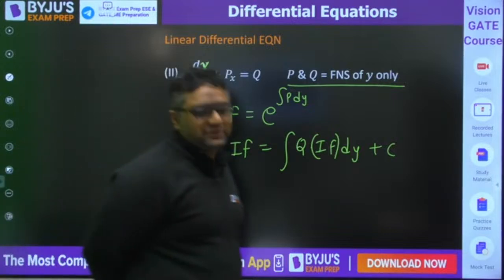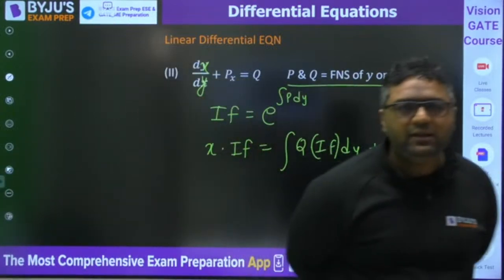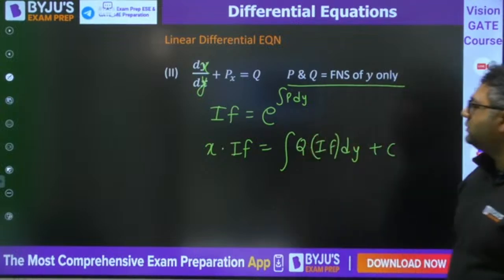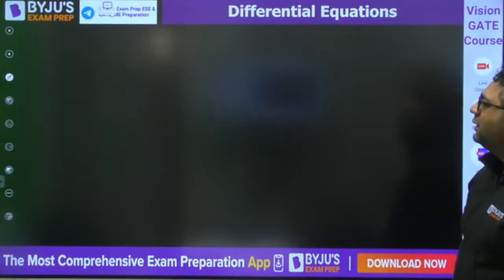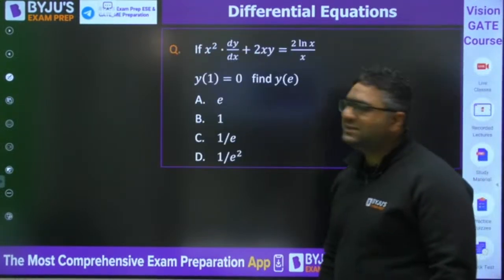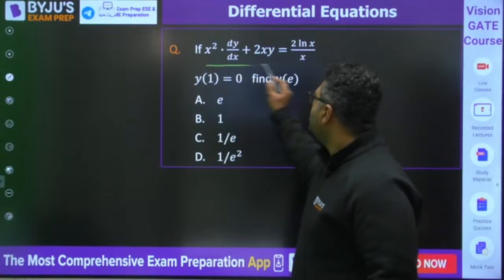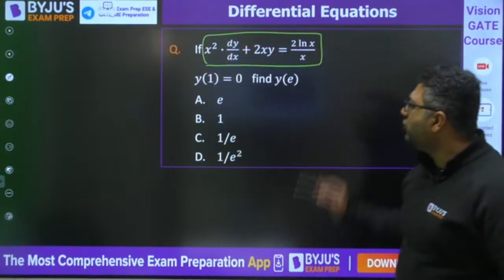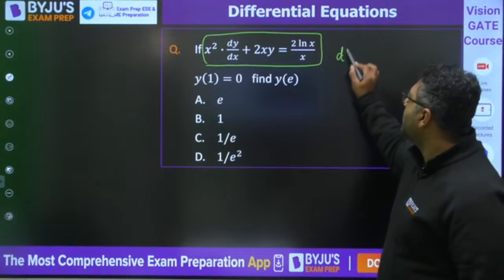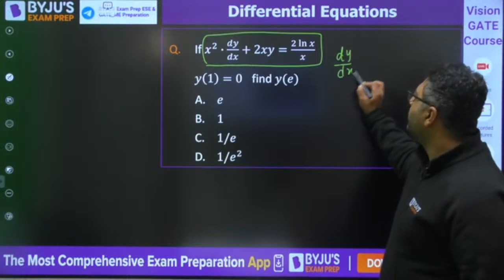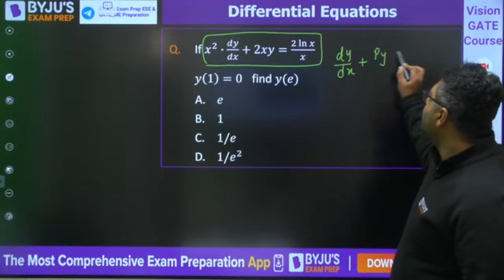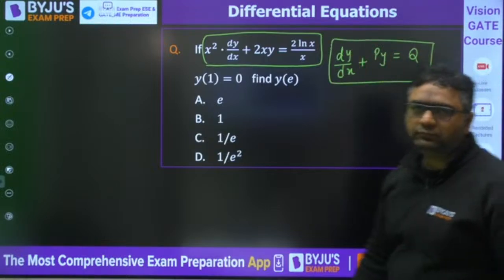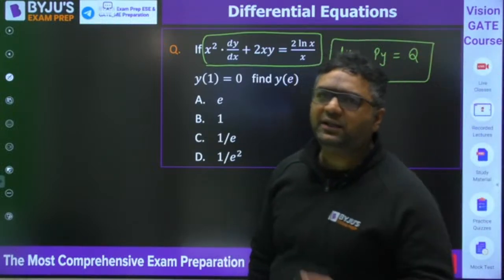Everybody is clear? So shall we go for the questions directly? You would be getting a better feel with the question. How we need to understand, how we need to go, I have told you. This is the very first question. You can see the equation. When you see this equation, it is not in the correct format, because we want it in this format: dy by dx plus Py is equals to Q. So first we need to convert it into this format.